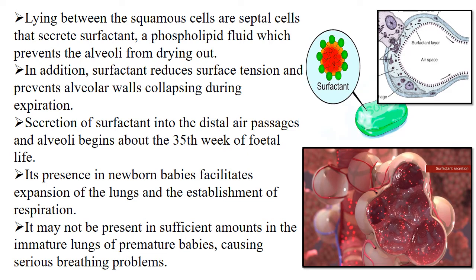You can see in the figure, in the alveoli there is the air space and there is the surfactant layer. Lying between the squamous cells there are the septal cells and they secrete the surfactant. Now what is surfactant? It is a phospholipid fluid which prevents the alveoli from drying out. In addition, the surfactant reduces surface tension and prevents the alveolar walls from collapsing during expiration.